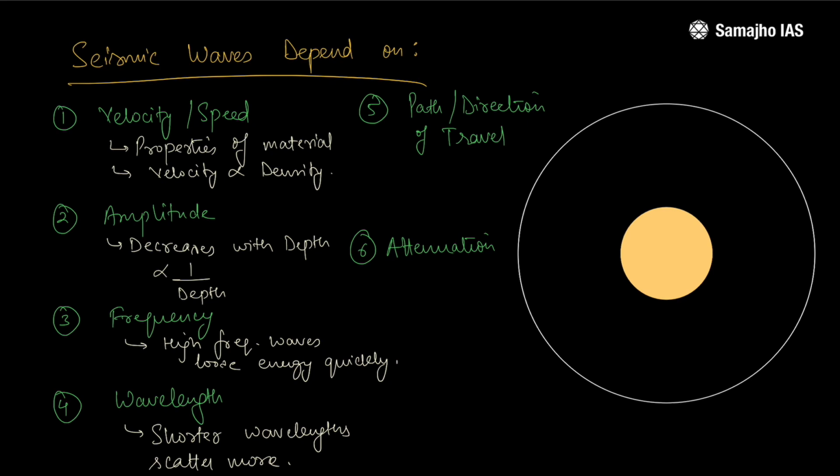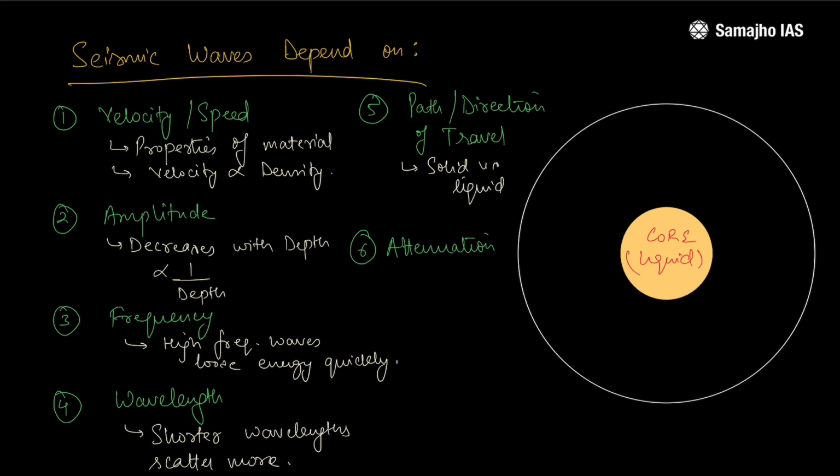Then the path or direction of travel. See, traveling through the crust is different as compared to traveling through the core. We know this is the core and it is in liquid form. This is really important because our crust is in solid form. And I told you that the velocity or the propagation would depend on the density. Right now, just remember solid versus liquid, and we will come back to this.